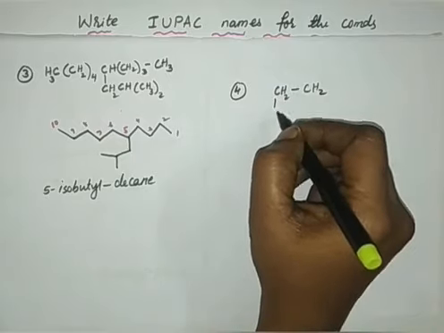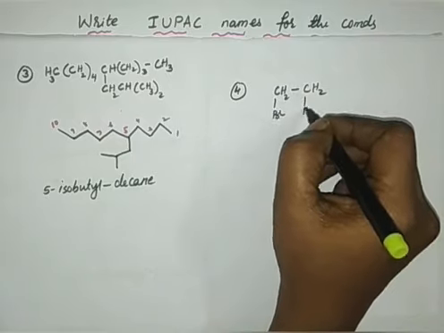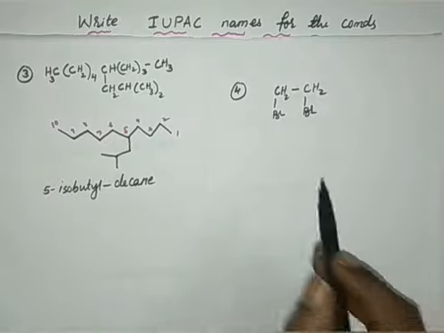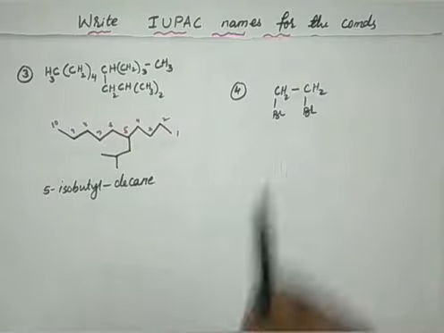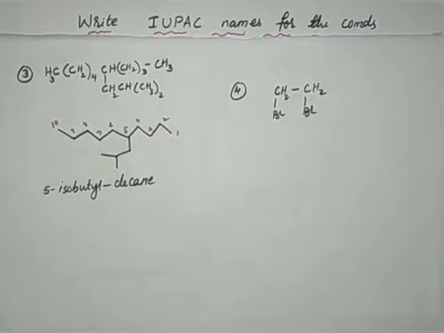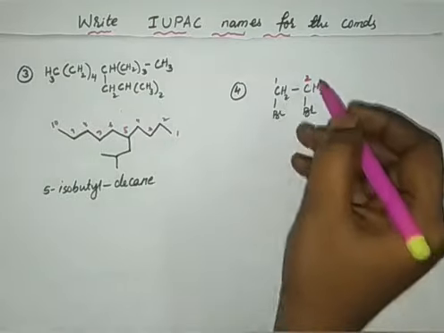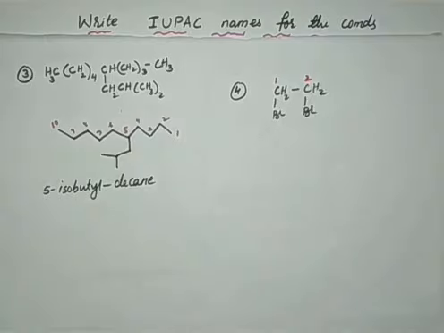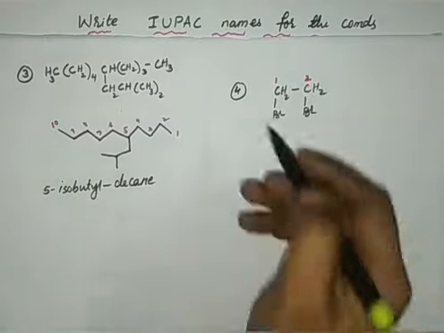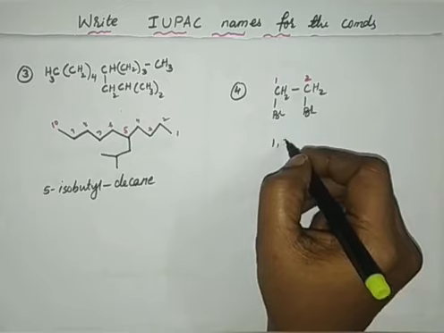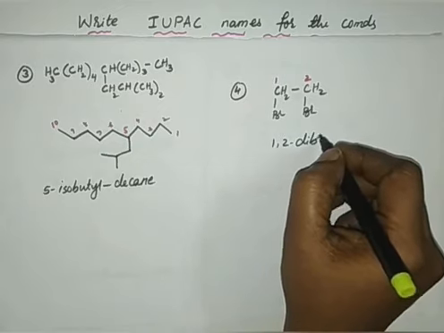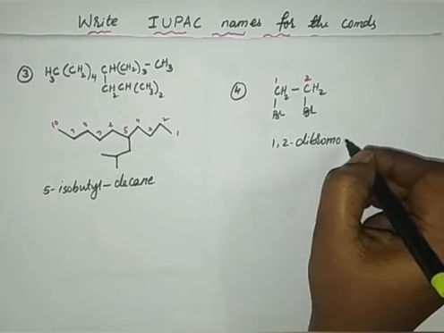CH2, and here is also Br, here is also Br. So no need to write any extra structure. It is very clear, simple also. So we can give, this is ethane, and these two are 1,2 carbons, and onto both 1,2 carbons 2 bromines are present. So 2 identical substituents. We can write 1,2-dibromoethane.